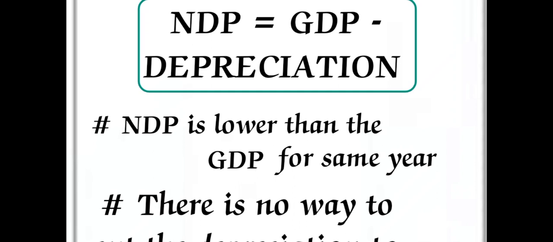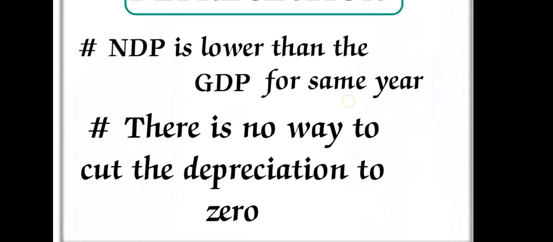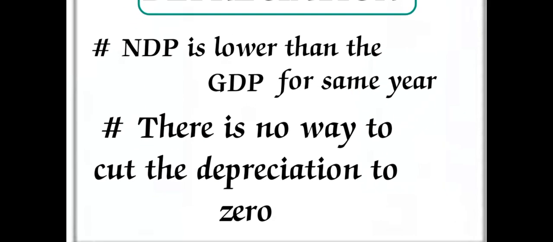Okay, so we are deducting the cost of expenditure in the GDP, that is NDP. So there is no way to cut the depreciation to zero, because we are always spending money on something for the industries, so that's why we cannot show zero levels of depreciation. We have to spend money on the companies, in the industries. That's why there is no way to cut the levels of depreciation to zero.